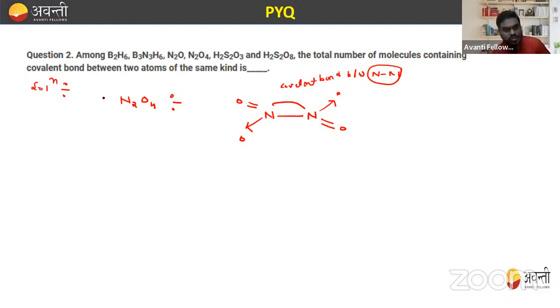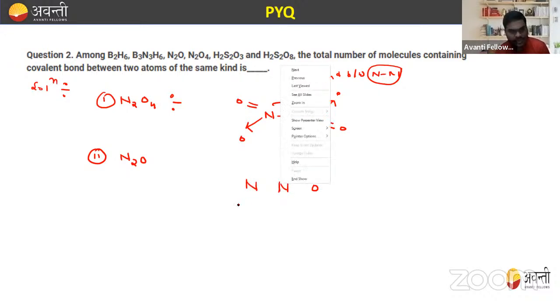Similarly, if I'm talking about the second one, it is N2O. How will you draw the diagram of N2O? We know N, N and O. In N2O, oxygen will form a double bond.